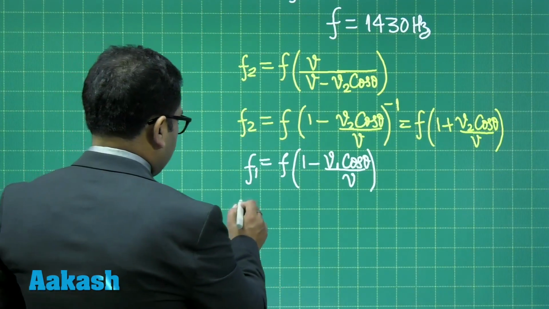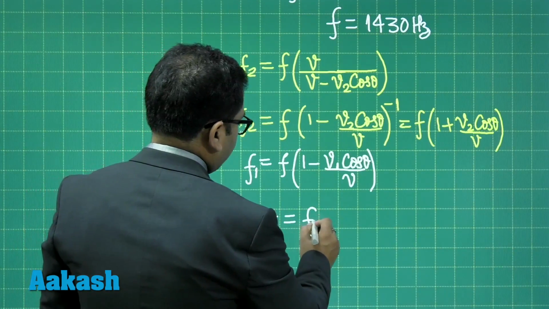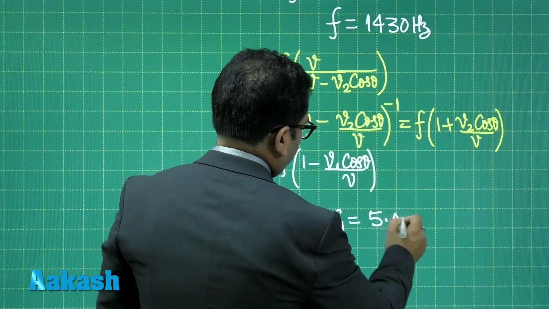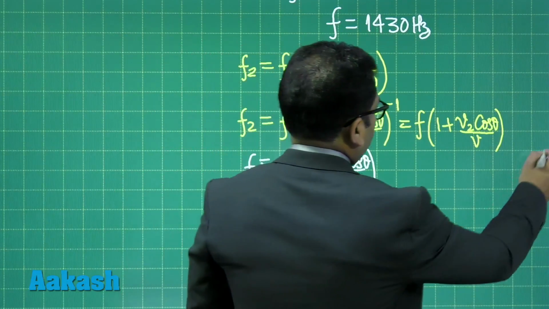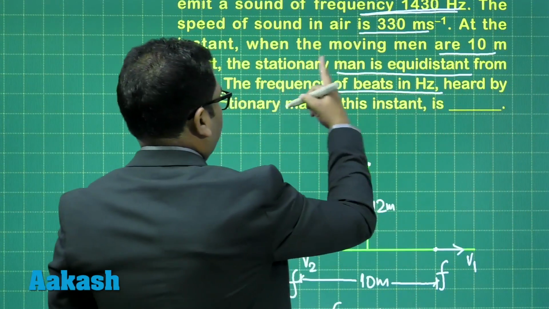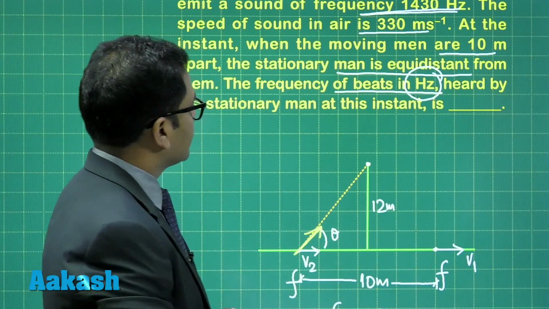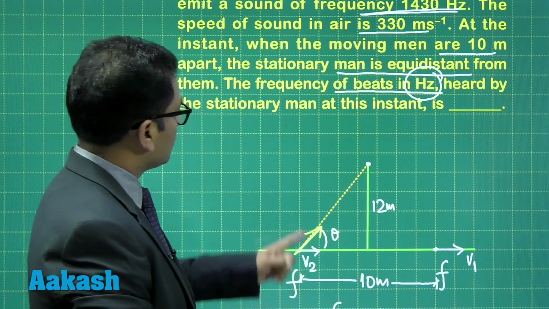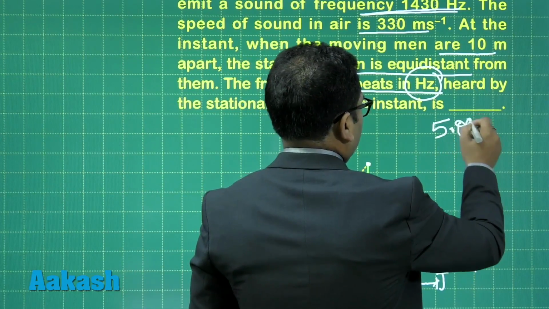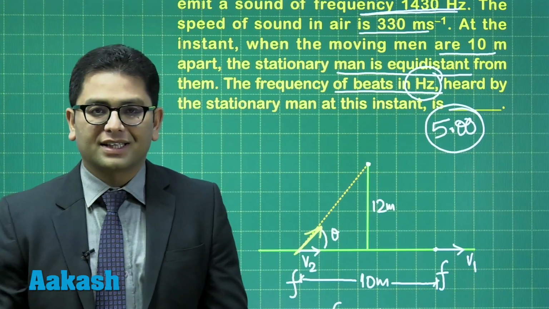The beat frequency would be straightforward, F2 minus F1, and upon calculation this would be 5.00. That is the question which has been asked: beat frequency received by the observer in hertz. When you calculate that, 5.00 hertz would be the frequency. So for this question, 5.00 is the correct answer. Right, then, time to move on to the next question.